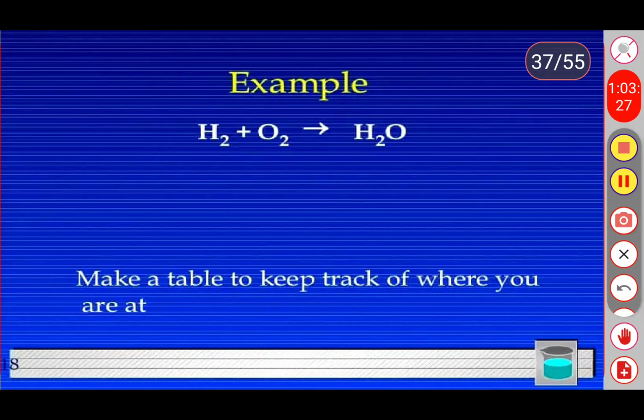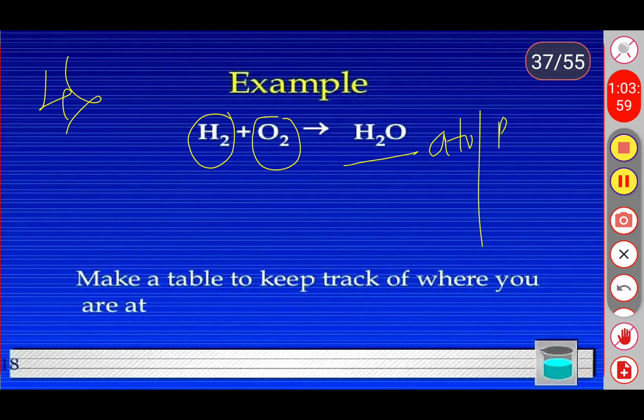This is the fourth example. See the example, H2 plus O2. It forms H2O. So first write the number of atoms present in the reactants and products. The first column is atoms, the second column is reactant, the third one is product. What are the atoms existing in the given reaction? Hydrogen and oxygen, right?